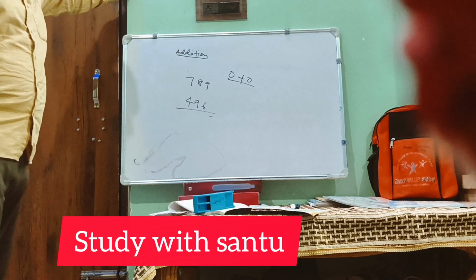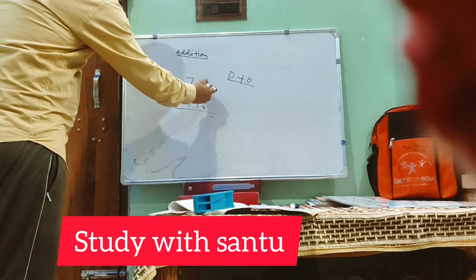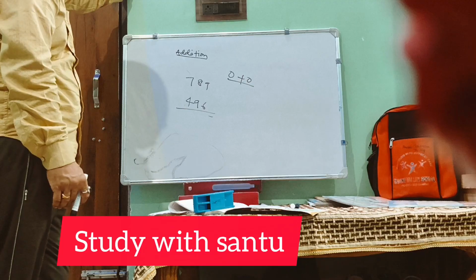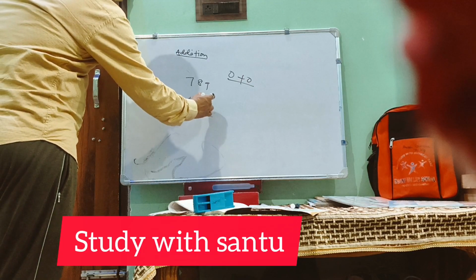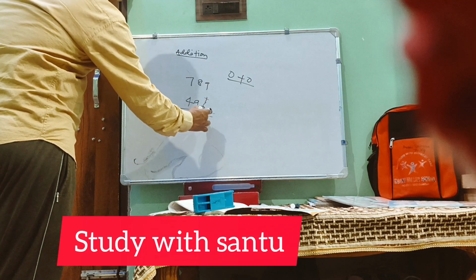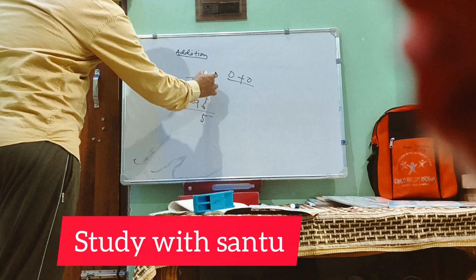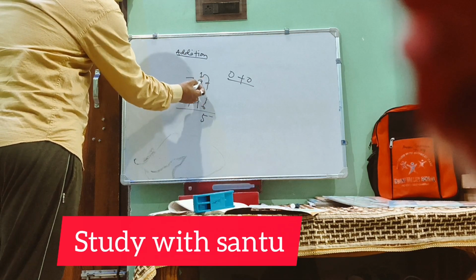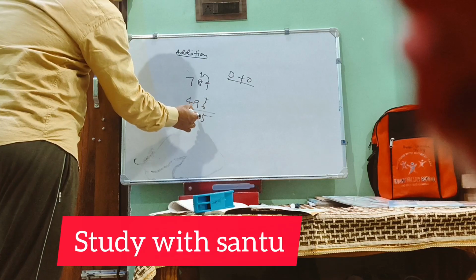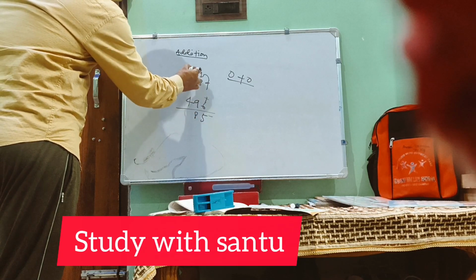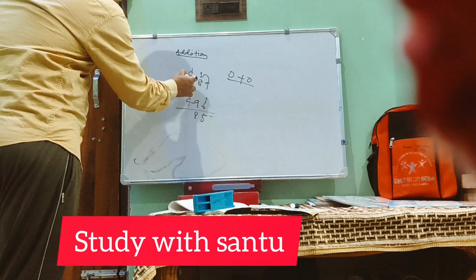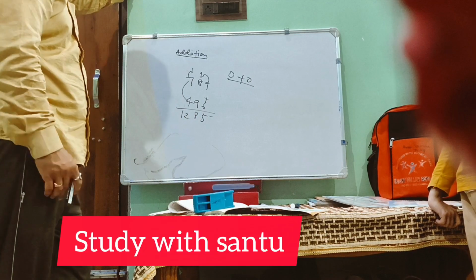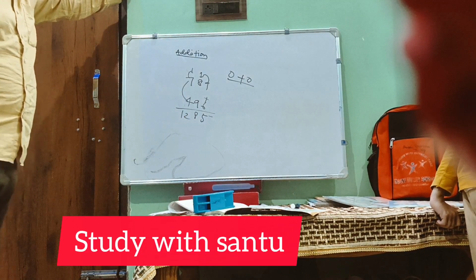9 plus 6. If I have 9 rupees and I give 6 rupees more, what will you get? 9 plus 6 is 15. 1 will be carried forward, so that will come here. Now 9 plus 1 is 10, 10 plus 8 is 18. 1 will be carried forward. So 7 plus 1 is 8, 8 plus 4 is 12. Am I right? Got my point?